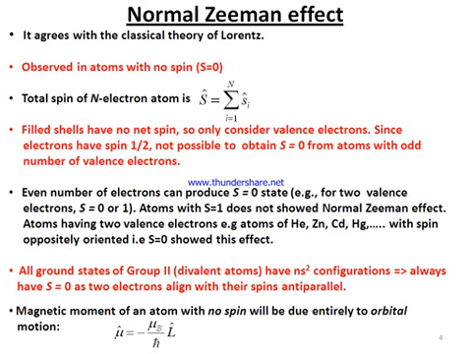Another thing is that all ground states of group 2 having ns² configuration, or greater, always have S equal to 0, as the two electrons align with their spins antiparallel. And the last point: we know the magnetic moment of an atom with no spin will be due to the orbital motion only. So here it is μB, it is due to orbital motion.